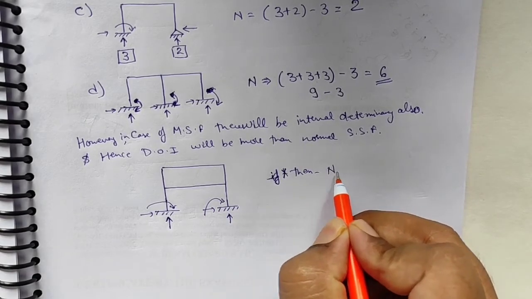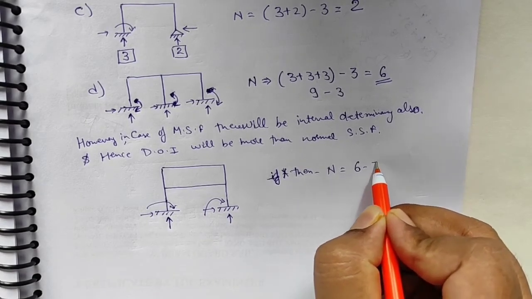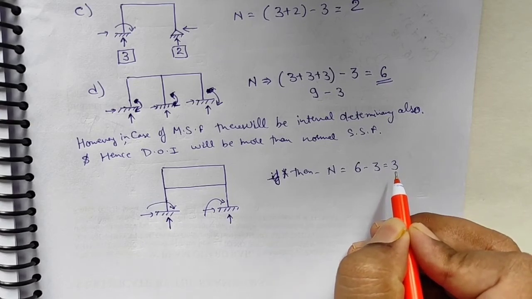That is, if I find my degree of indeterminacy, that will be 6 minus 3, that is 3.